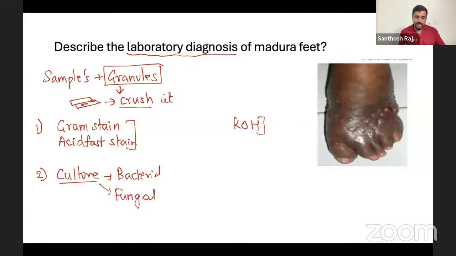Now, why do gram and acid fast stain? I'll tell you, because it can be both. We just spoke that it can be both, right? We said that it can be bacterial or fungal. So gram stain is for bacteria.